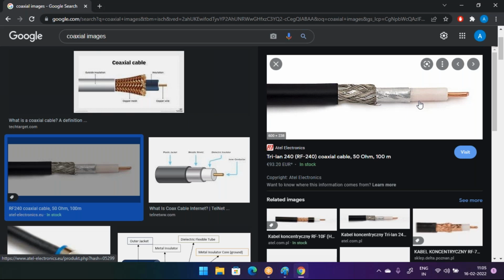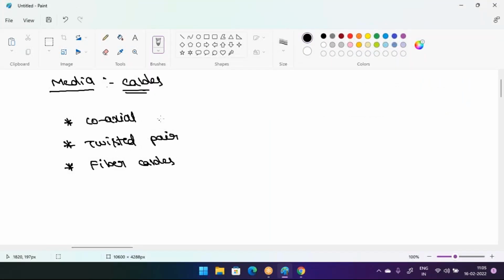In the initial days of networking, we used these coaxial cables. But nowadays, in networking, we don't use these coaxial cables anymore. We used them in the initial days, guys. Check this one more point now.